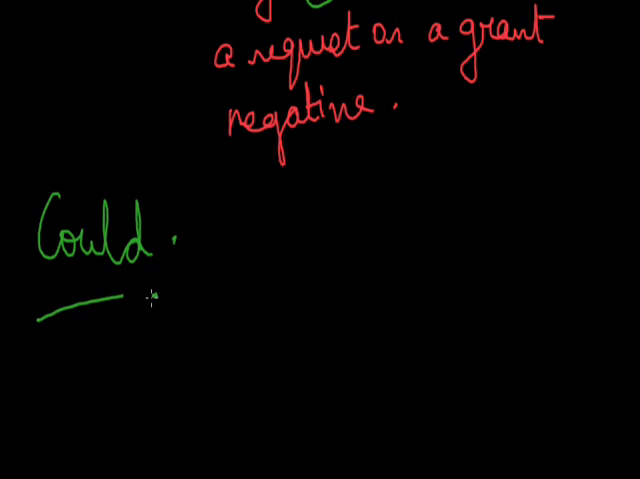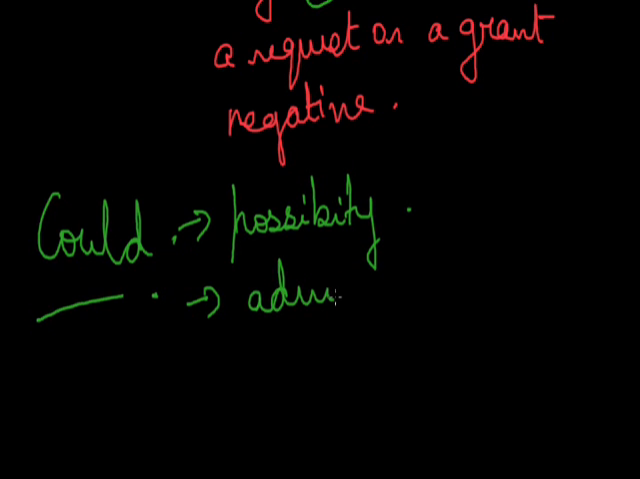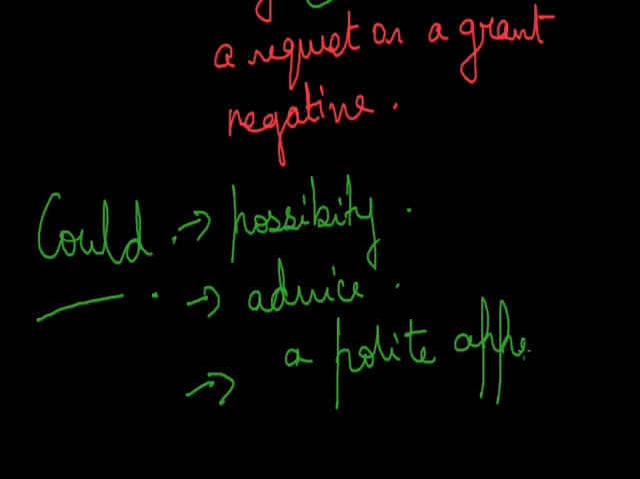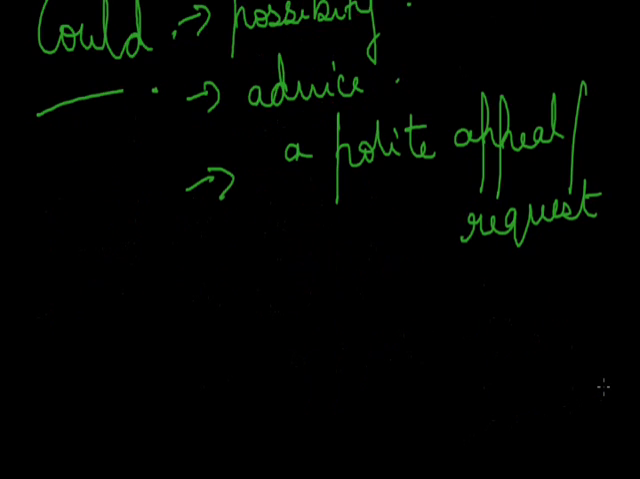Could is the past tense of can, and it can be used for possibility. It can be used for advice, and could can also be used for request as well. And the third point, a polite appeal or a request, or a condition.